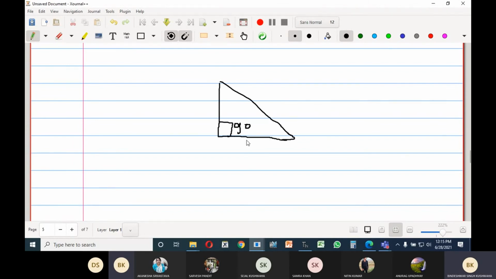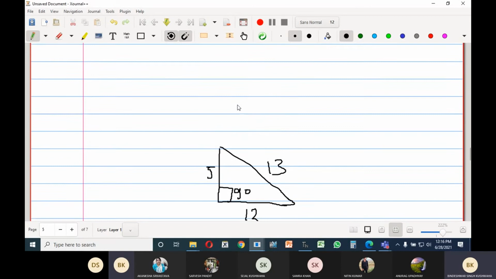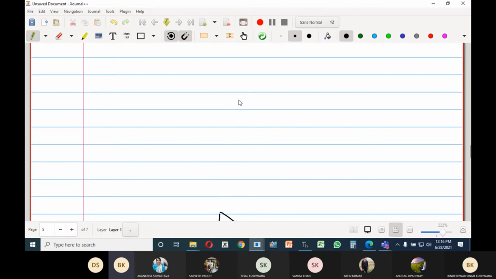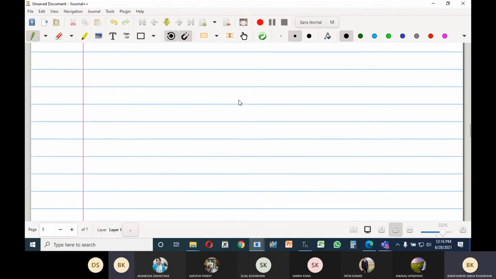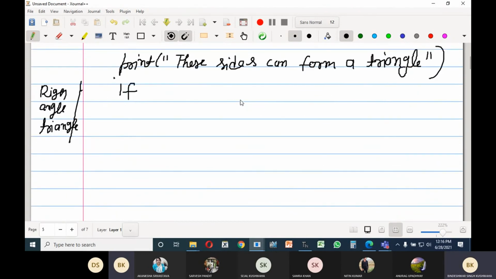So for example, if you have 5 and 12, then 13, because 5 square plus 12 square is equal to 13 square. So this condition must be satisfied. This type of triangle is called a right angle triangle.